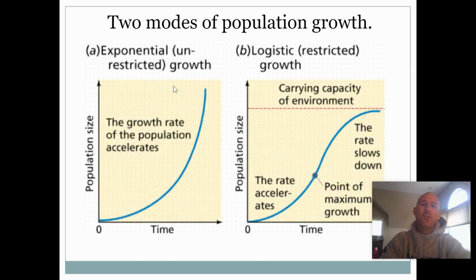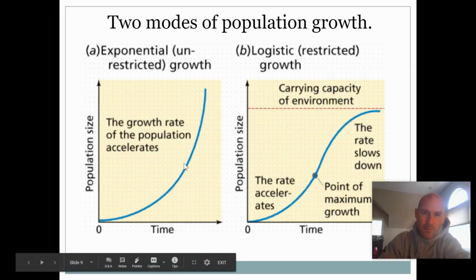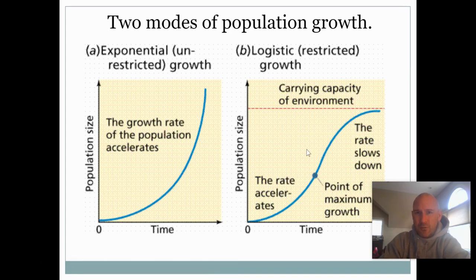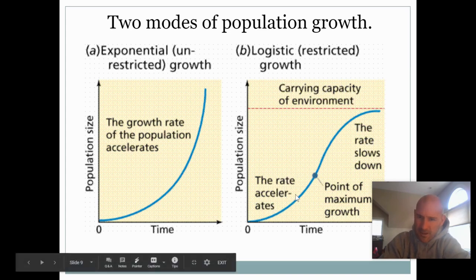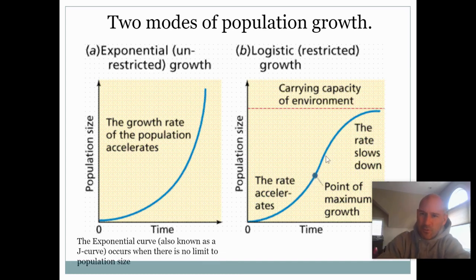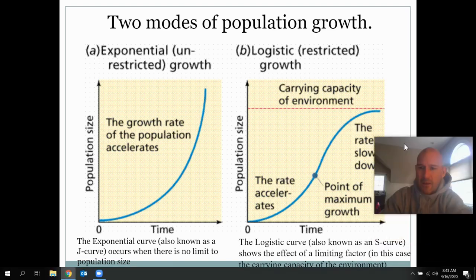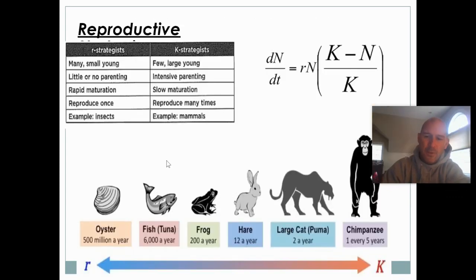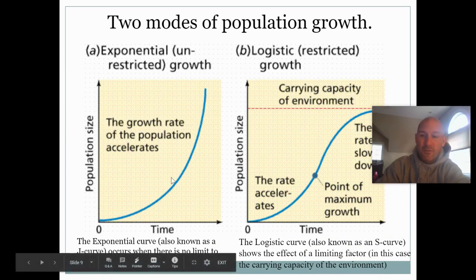As we stated, there are really 2 models of growth. There's exponential growth, which is in ideal situations with no downward pressure. Again, that can't happen forever, it only happens for short periods of time. Then there's logistic growth. There's been this restriction: we had exponential growth initially, and then all of a sudden there's downward pressure from the carrying capacity on this population, which slows the growth rate to even out, to come to some type of dynamic equilibrium around carrying capacity. To give names to these, sometimes we call this the J curve, and we call this the S curve because it curves like an S.